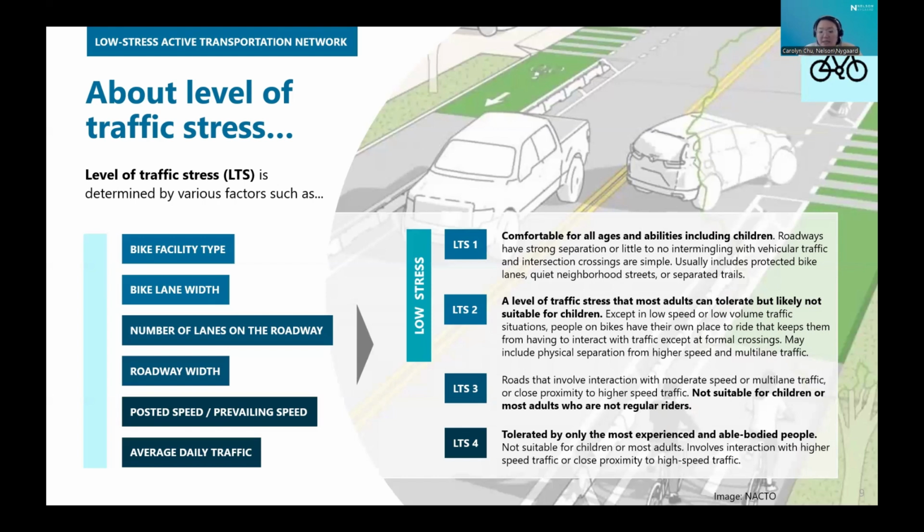LTS 3, which is not considered low stress, are roads that involve interaction with moderate vehicle speed or multi-lane traffic, or involve close proximity to higher speed traffic. This level of traffic stress is not suitable for children or most adults. And lastly, LTS 4, which is also not considered low stress, is tolerated by only the most experienced and able-bodied people. It's not suitable for children or most adults, and it involves interaction with higher speed traffic or close proximity to high-speed traffic.